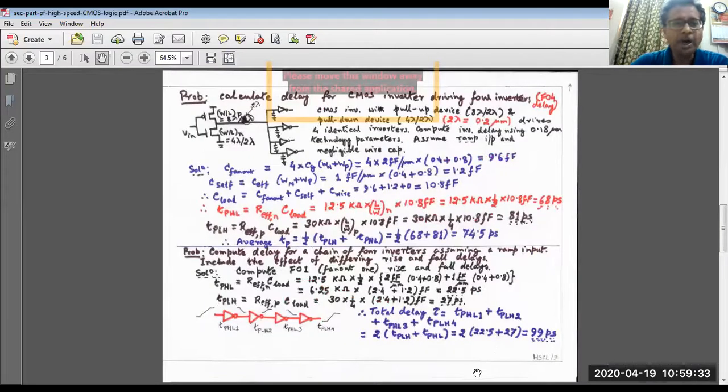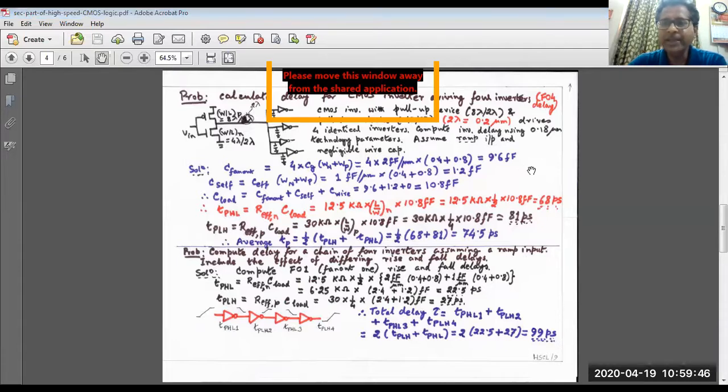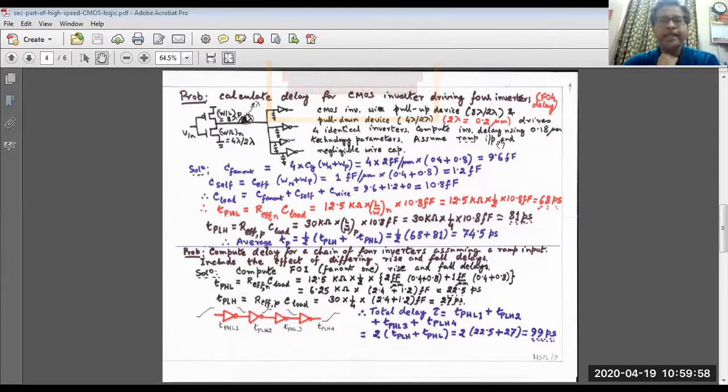Now, let us calculate one problem. Here, calculate the delay for a CMOS inverter which is driving 4 inverters. So 4 inverters means, okay, so FO4 delay. Now, for the CMOS inverter with pull-up device, you see that the resistance may differ.